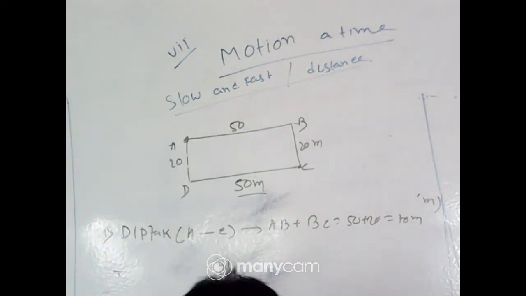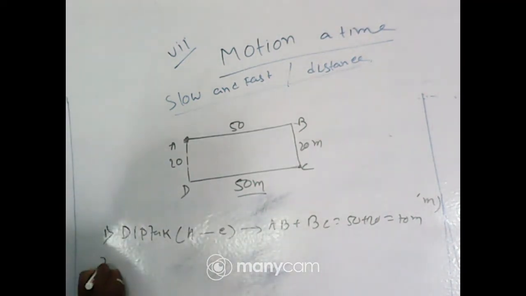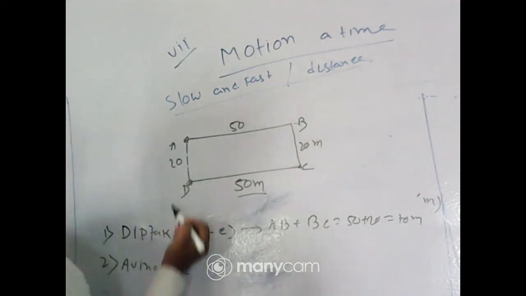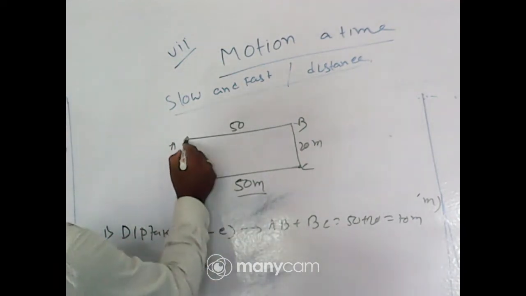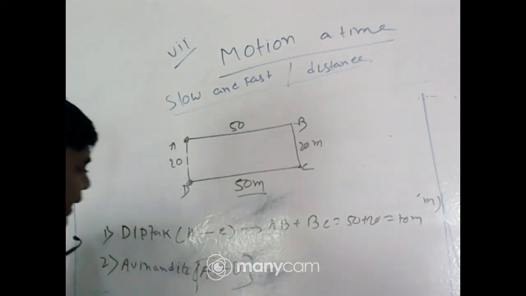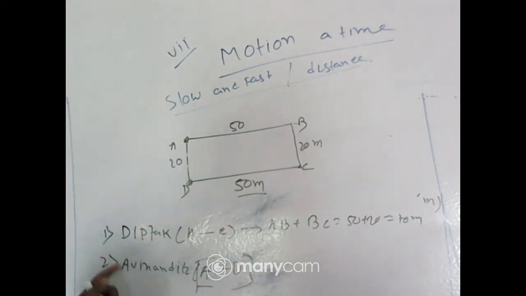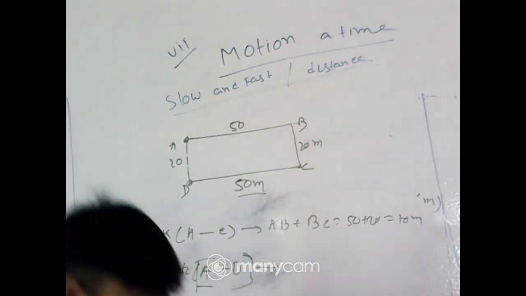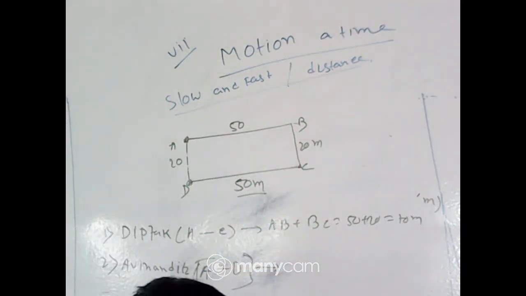Next, Abhinandita starts moving here. Abhinandita stops here, A to D, moves A to D. Then tell me what is the distance covered by Abhinandita? Quickly answer it. A to D.